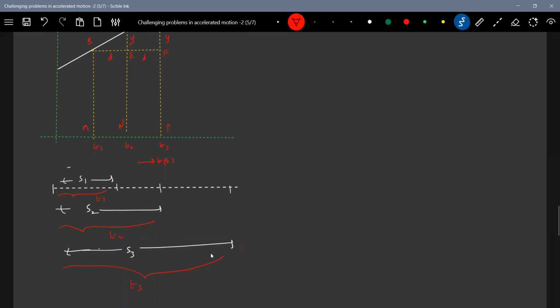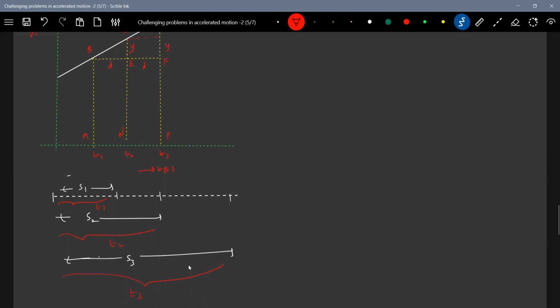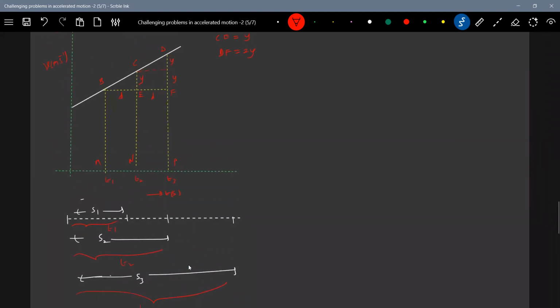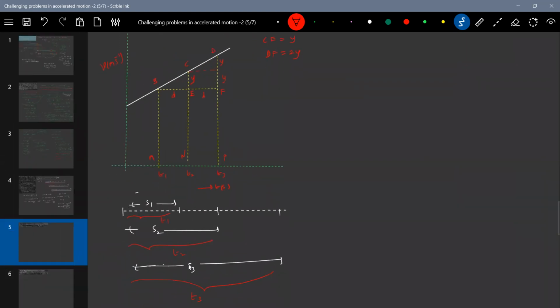So therefore, S2 minus S1, what we can write? Area BCNM. S2 minus S1. So what should this area be equal to?